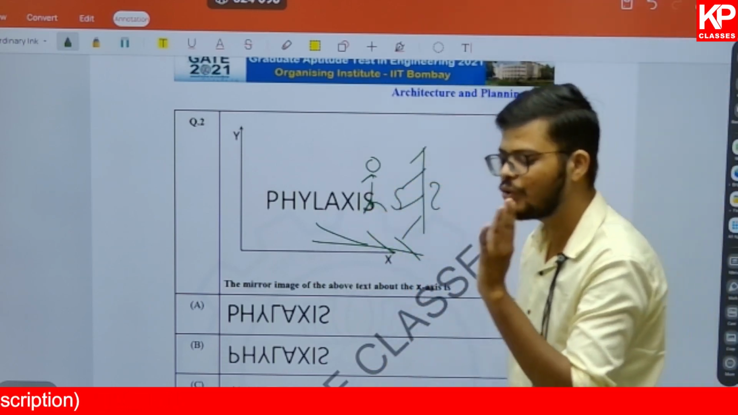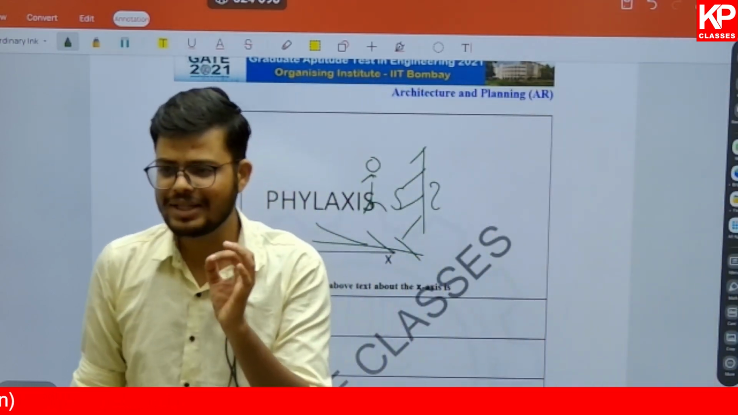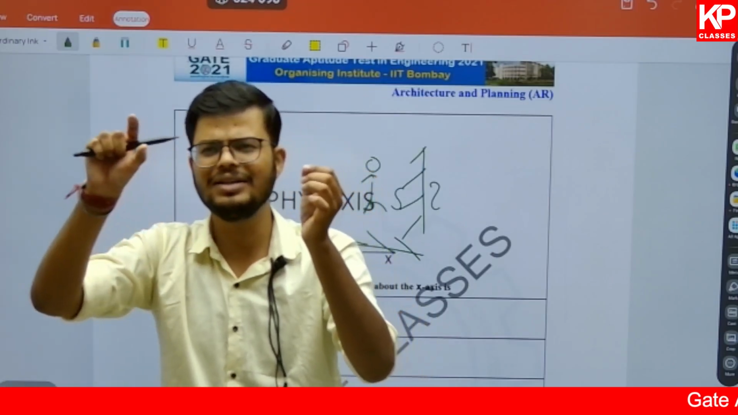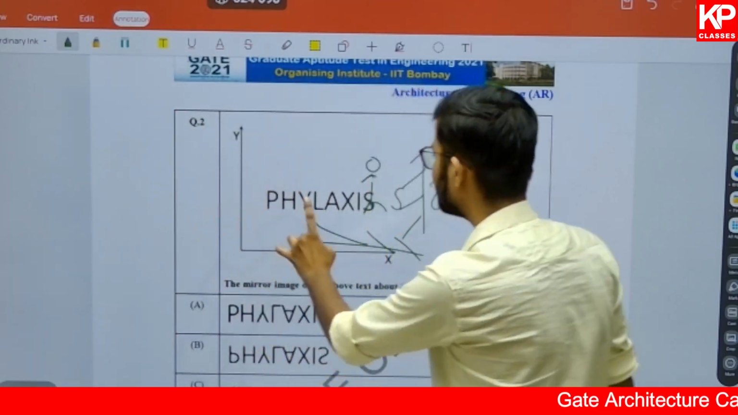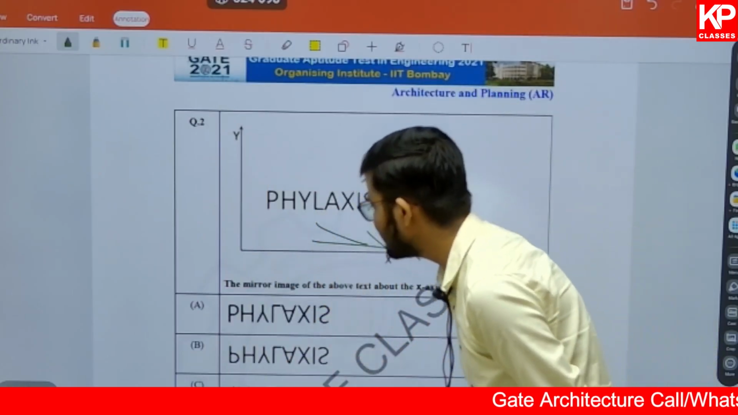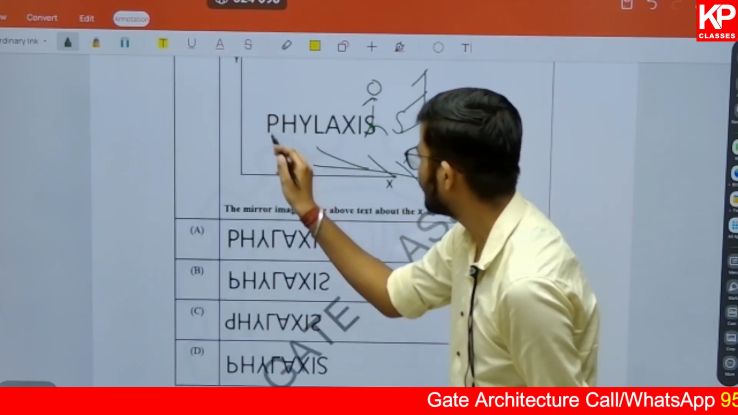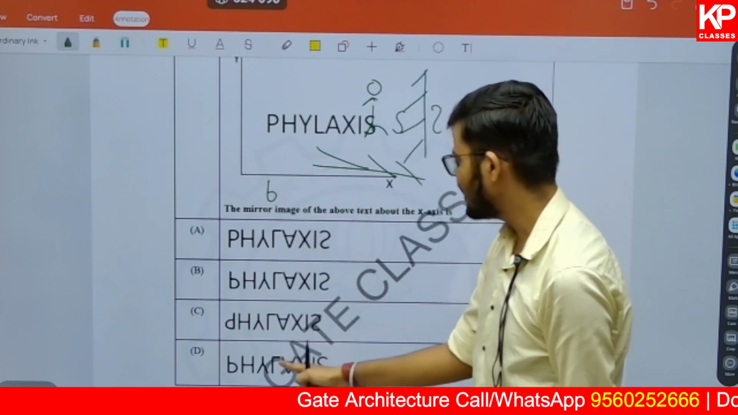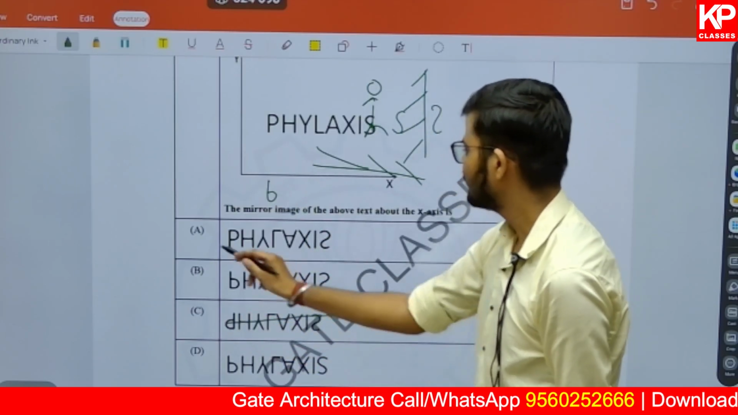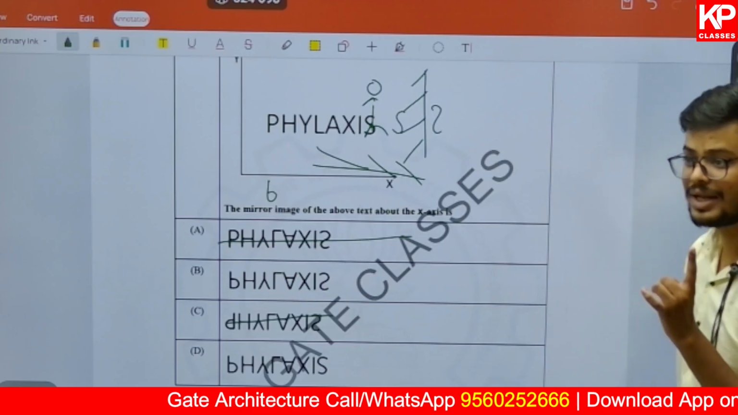So how to solve questions like this? Whenever questions like these are given, you just write the name and just flip the paper. You will be getting the answer, and that is the approach that we use here. So in case we want to find out the answer here, you know that P will be looking like this. So which option can be the correct one? This cannot be the correct one, this cannot be the correct one. I hope you understand that.